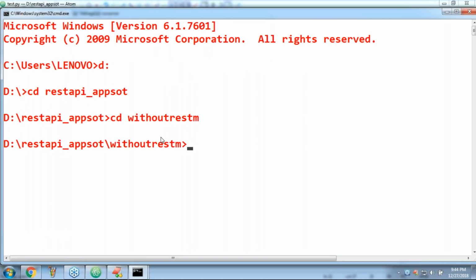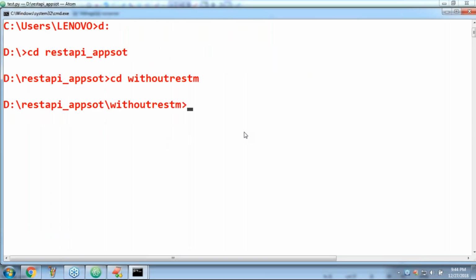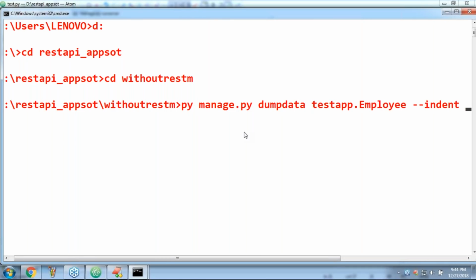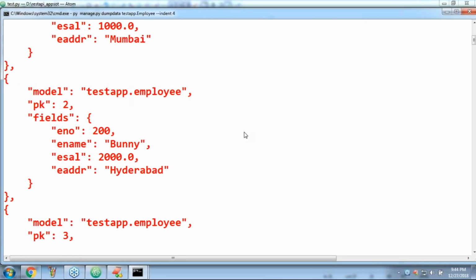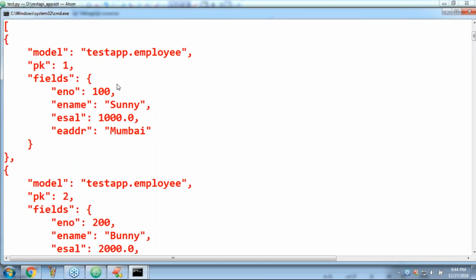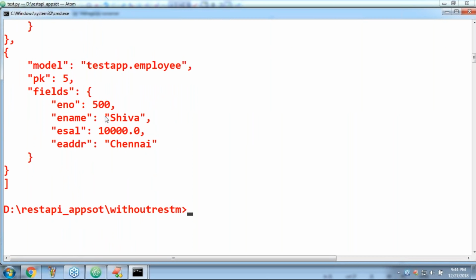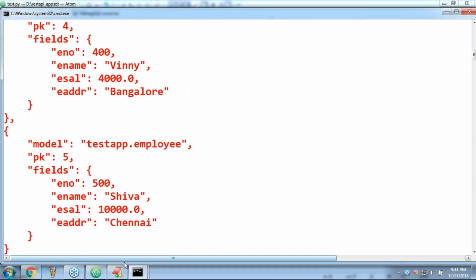Without the REST model, now here: py manage.py dumpdata test_app.employee with indentation 4. Can you please have a look once? Total how many records are there, sir? 5 records are there. Remember, primary key 1, 2, 3, 4, 5. Now I want the third employee record.